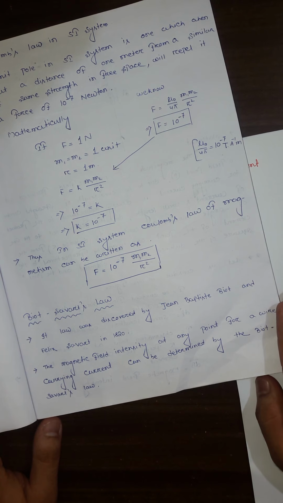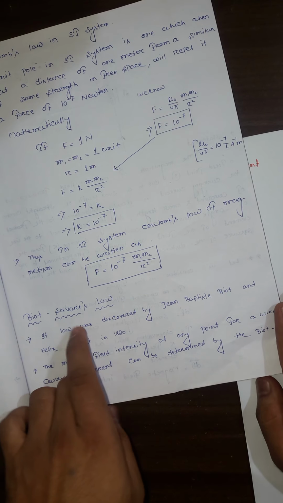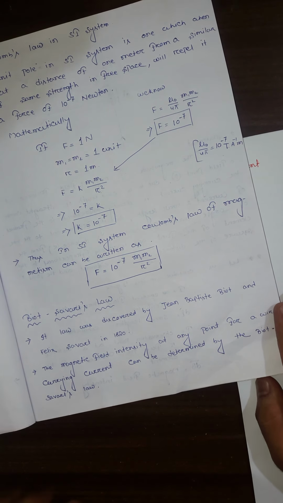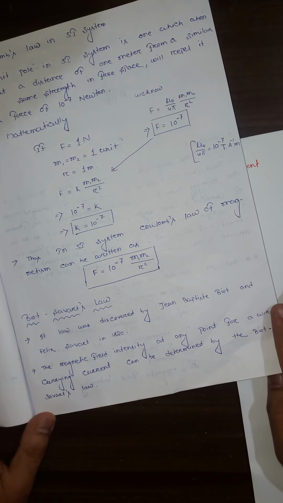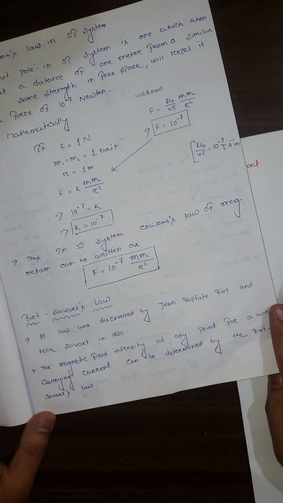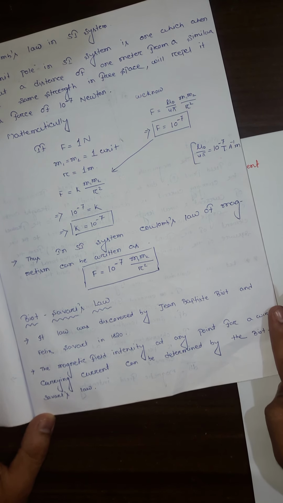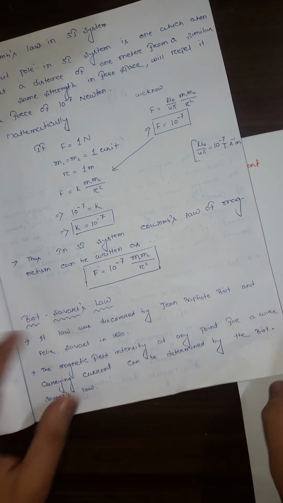What does it mean? We find the magnetic field intensity by using which law? Biot-Savart's law. This law was discovered by J.B. Biot and Felix Savart in 1820.